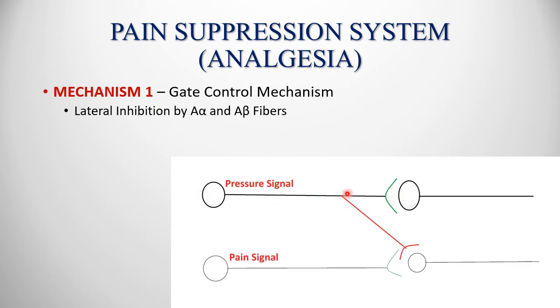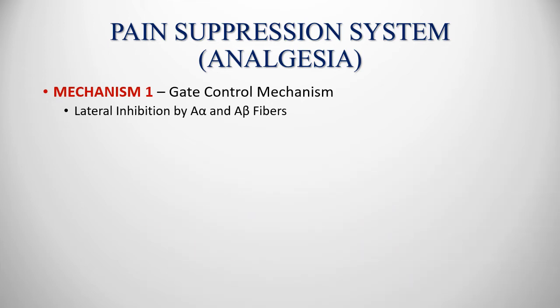So when you give a pressure, it will laterally inhibit the pain signal, and only the pressure signal will reach the brain, and the pain signal will not be able to reach the brain. Okay, so the brain will only feel pressure, not pain. So that's how lateral inhibition works. Okay, because the pressure signal neurons are of A alpha or A beta types of fiber, which are thicker as compared to the pain fibers, which are of A delta or C types of fibers, which are thinner as compared to the pressure signal. So that's how lateral inhibition works.